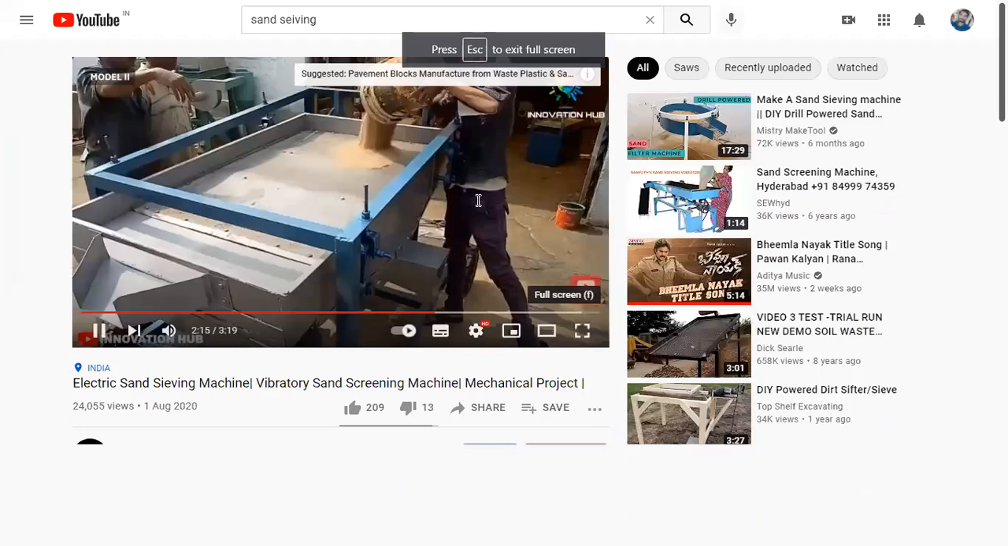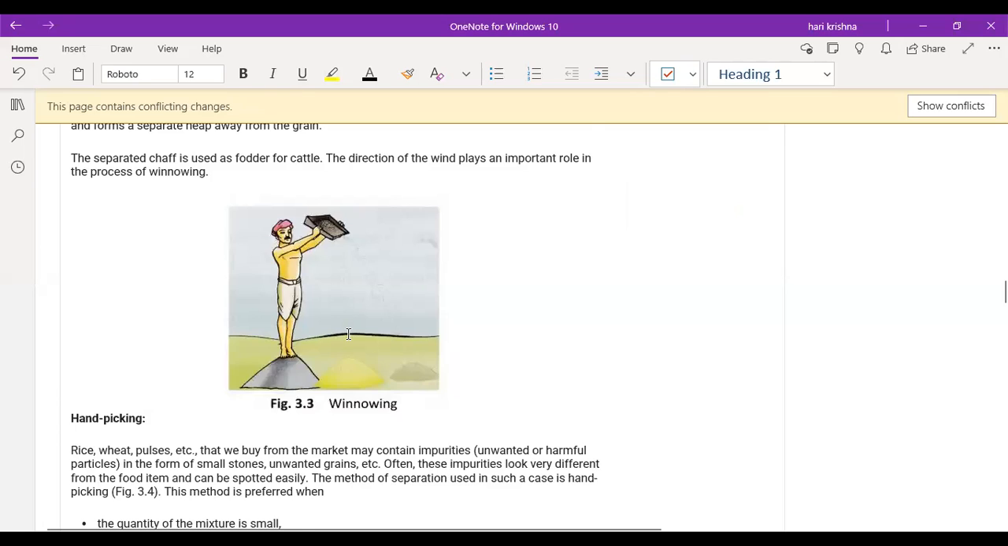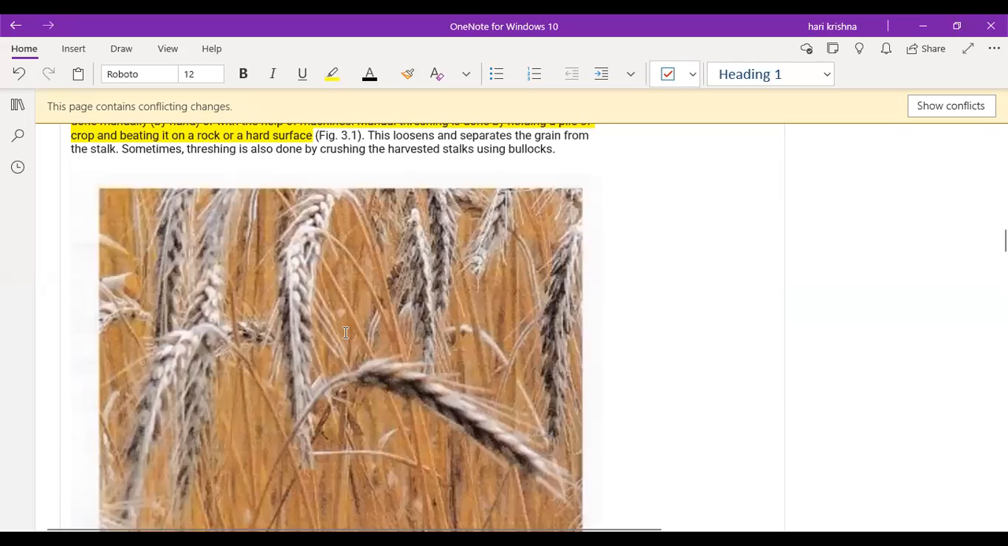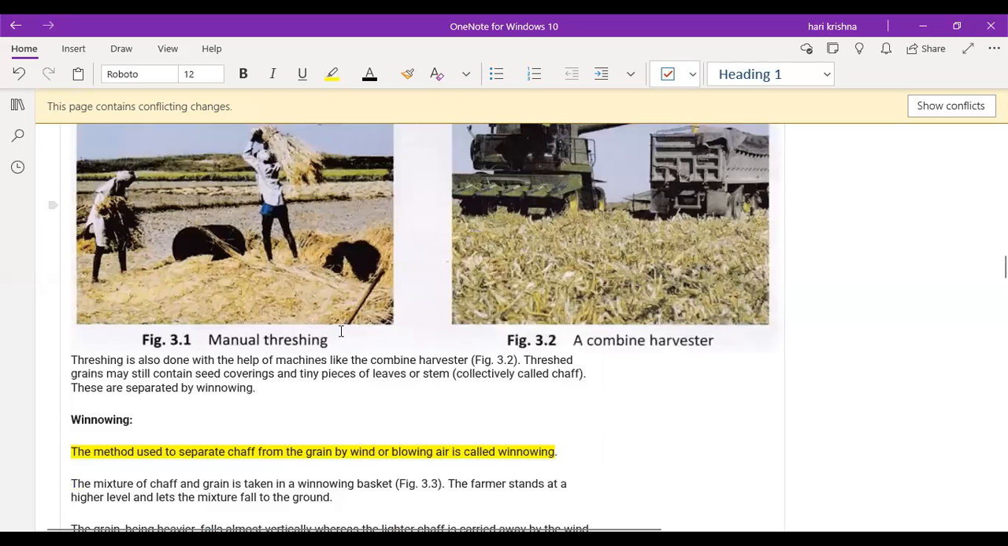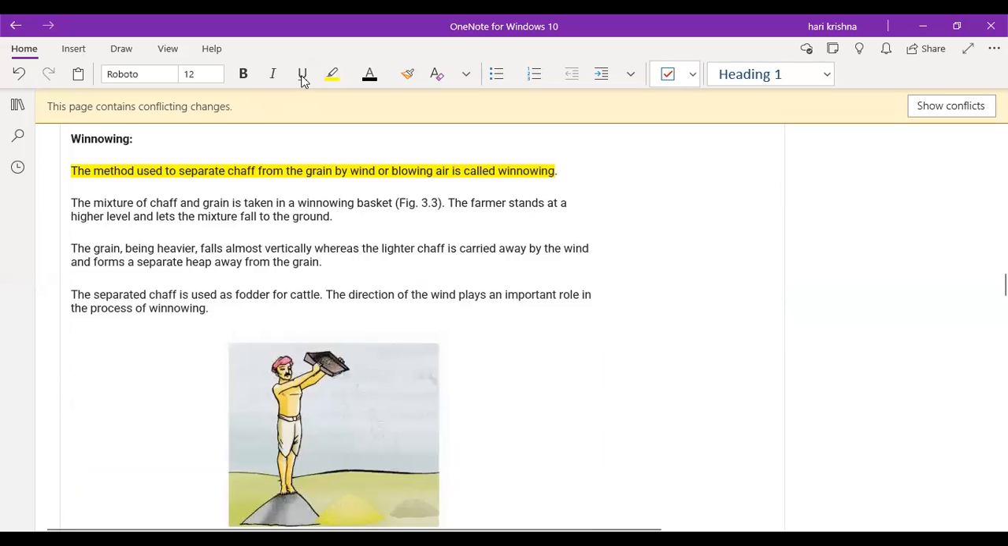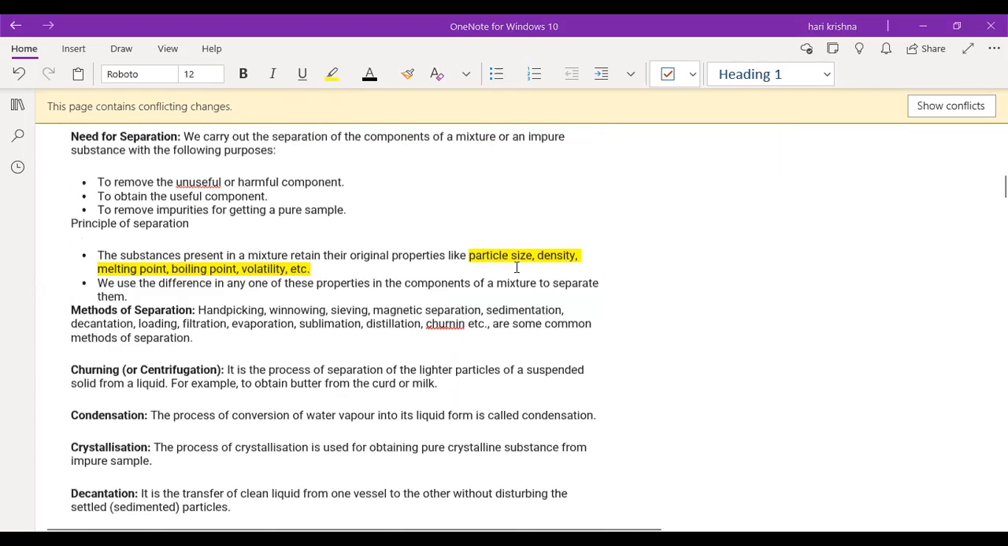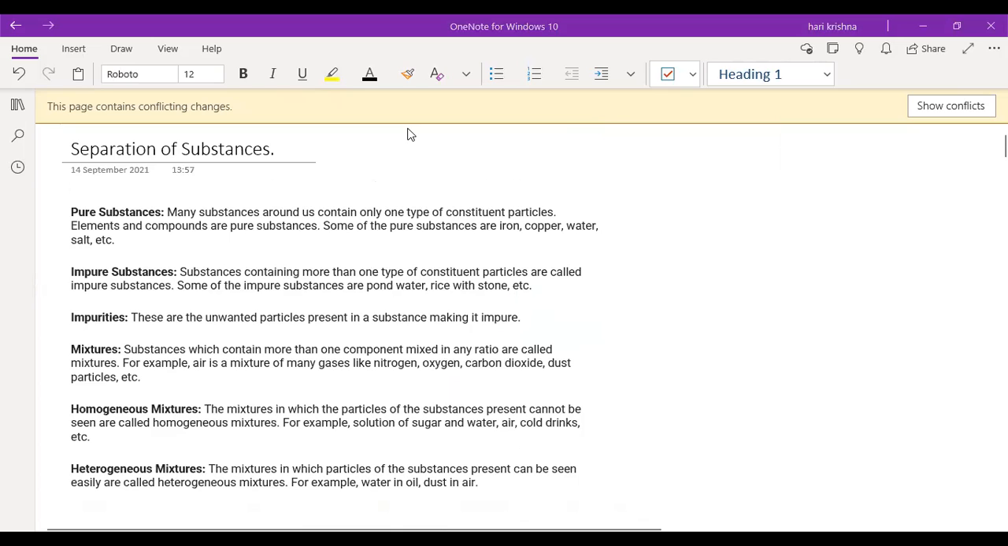Next, sedimentation and decantation. Okay, before this, I'll give you some homework. I think I have given it already in the last class also: examples for threshing and winnowing. Have you done the homework? Guys, have you done the homework or not? Sir, last class I left early, sir, so I didn't. Okay, okay. What about the remaining people? Sir, last class I left early.